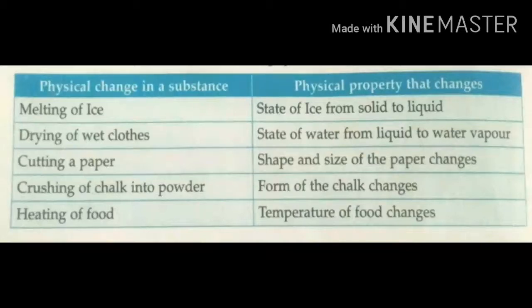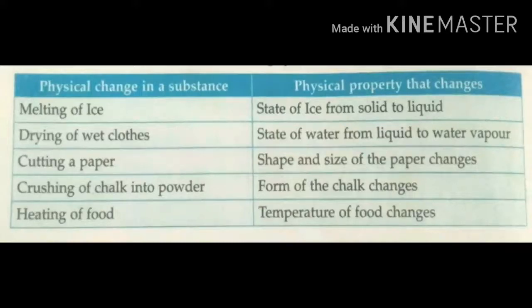Next one, cutting a paper. Here which physical property changed? Yes, size and shape. How? If we are cutting, the size of the paper and also the shape of the paper change. So this one is a physical change. Next one, crushing of chalk into powder.